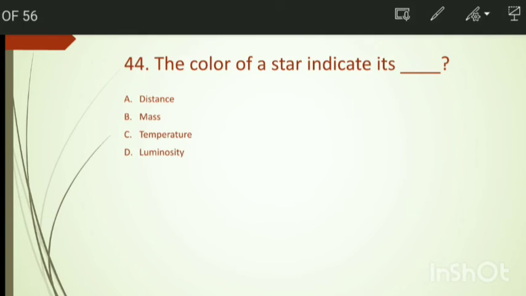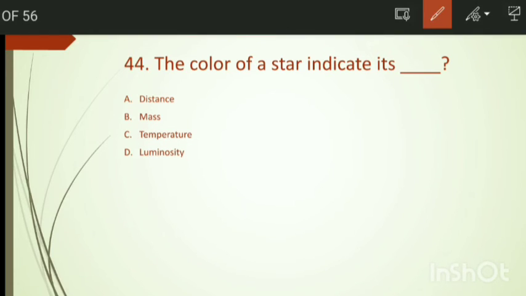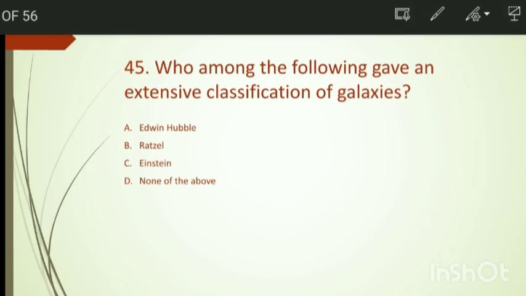The color of a star indicates its distance, mass, temperature, and luminosity. We have the right answer option number C, temperature. Question number 45. Who among the following gave an extensive classification of galaxies? We have the options Edwin Hubble, Ratzell, Einstein, and none of the above. We have the right answer Edwin Hubble.